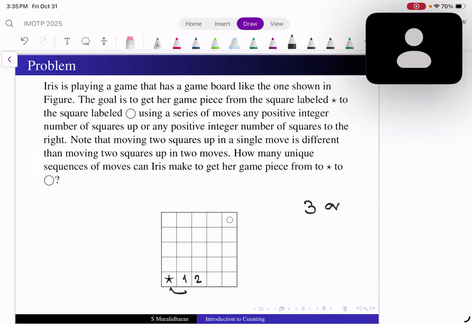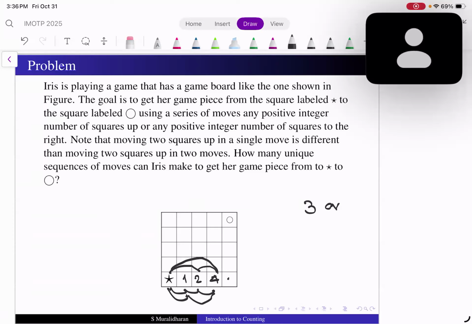Okay, so this will be 4 ways. What about this?